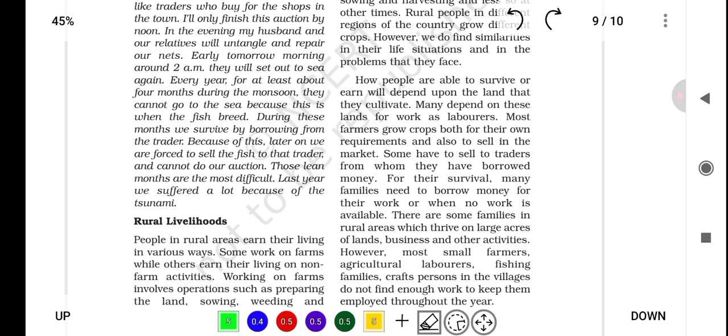So here a heading has been given, that is rural livelihoods. So let's move on. The author discusses their fishing family's financial struggles, including borrowing money for work and selling fish to traders. They own a catamaran, that is an engine, and nets, which they use for better catch. During the monsoon season, they cannot go to the sea, relying on borrowing from traders. The author also discusses the challenges faced by rural families, including the need for loans and impact of the tsunami on their livelihoods.